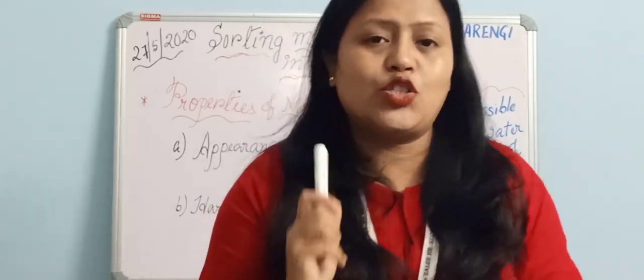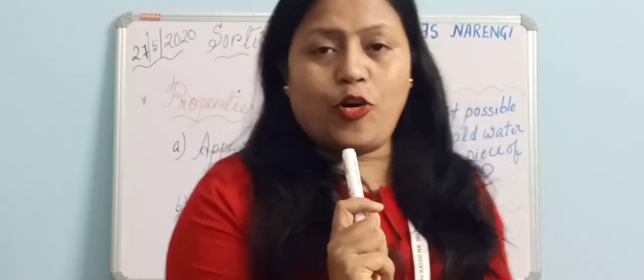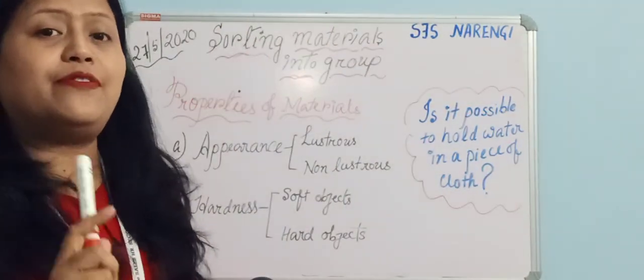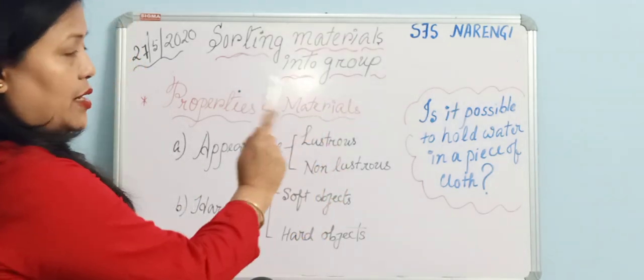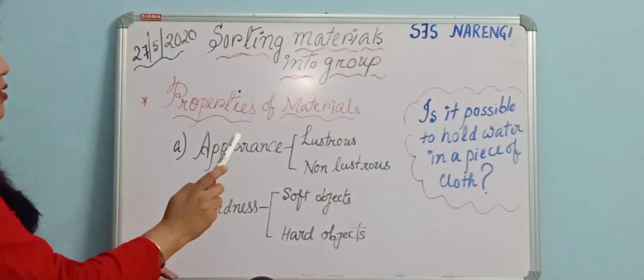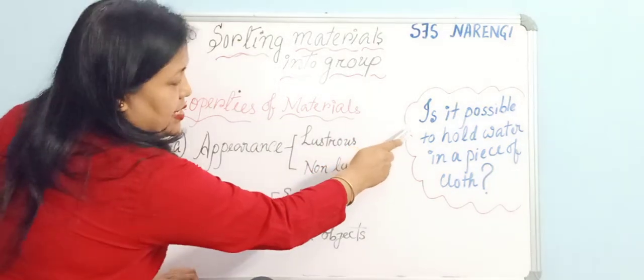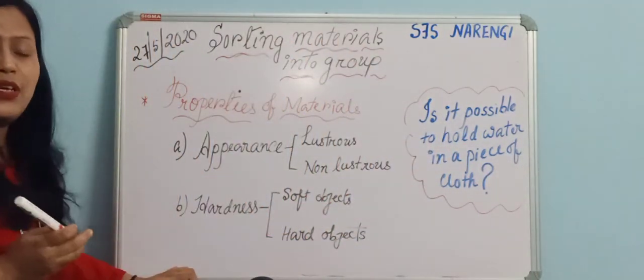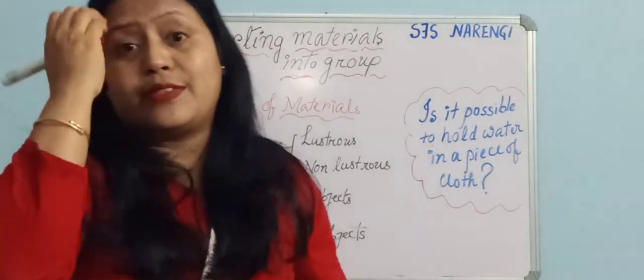Clear? So children, before we start, I want you all to answer this particular question. Here I have written one question. Is it possible to hold water in a piece of cloth? So, what will be the answer?